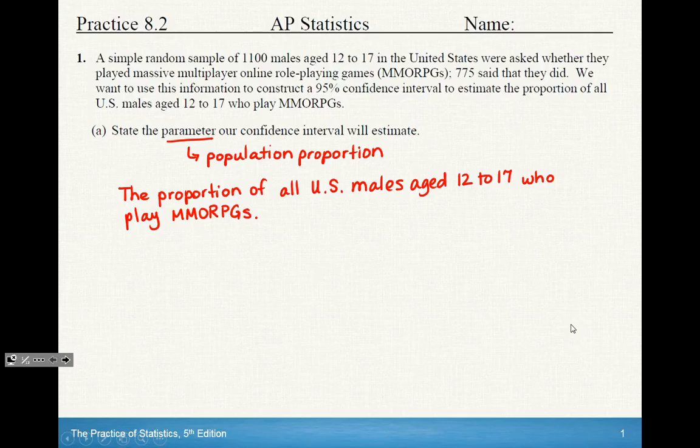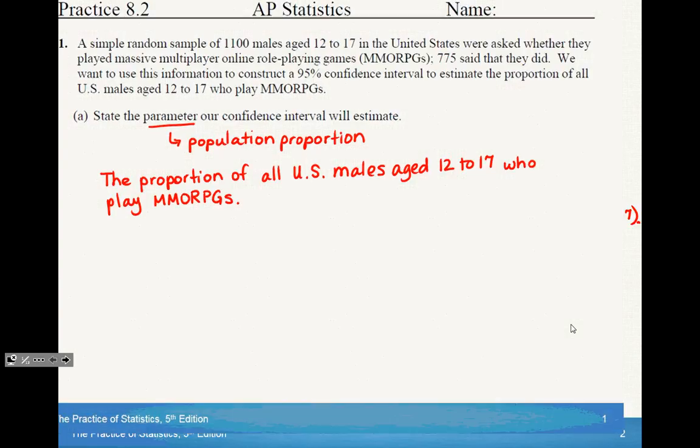Don't forget, when you're doing your write-up, you have to write it in the context of the problem. It's not good enough just to say, oh, it's the population proportion. You actually have to write it in the context of the problem.